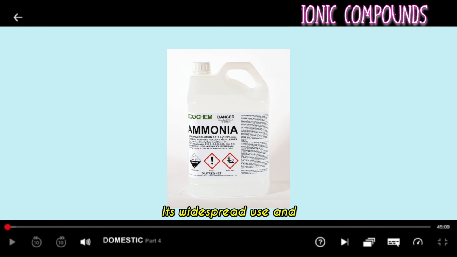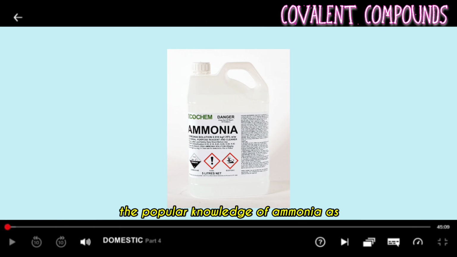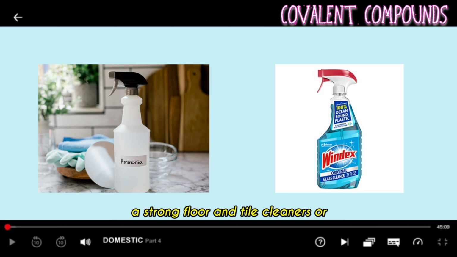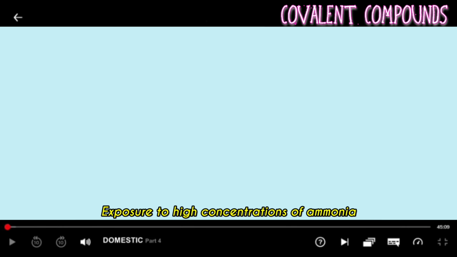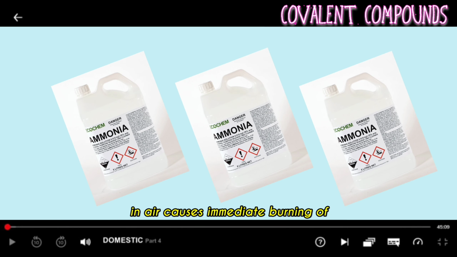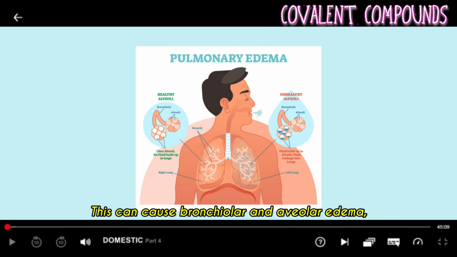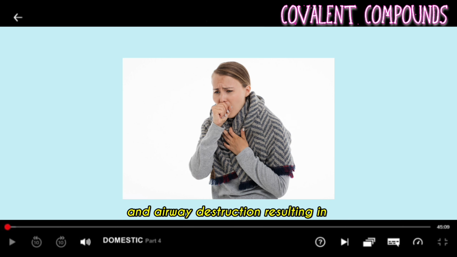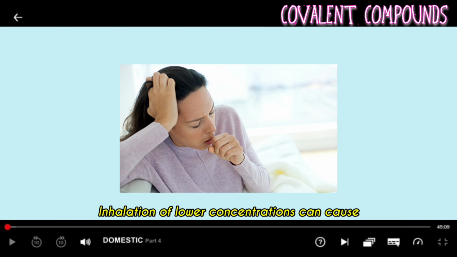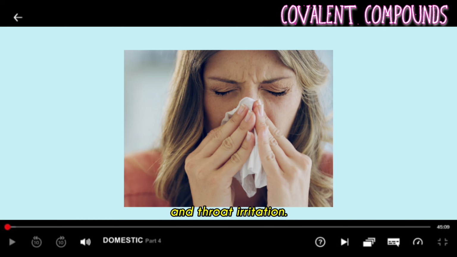Ammonia is widely used and popularly known as a strong floor and tile cleaner, a spray on glass cleaners, and a disinfecting agent. Exposure to high concentrations of ammonia in air causes immediate burning of the nose, throat, and respiratory tract. This can cause bronchial and alveolar edema and airway destruction, resulting in respiratory distress or failure. Inhalation of lower concentrations can cause coughing and nose and throat irritation.